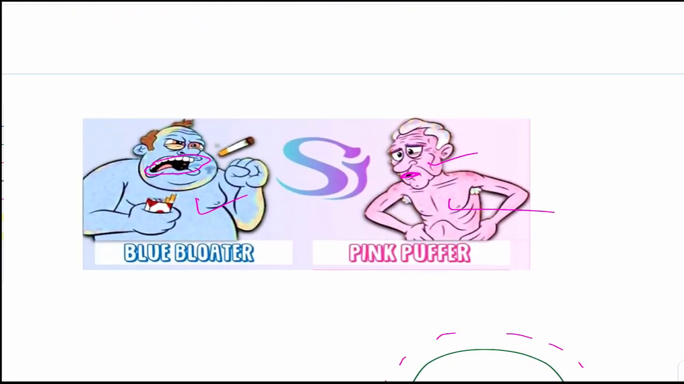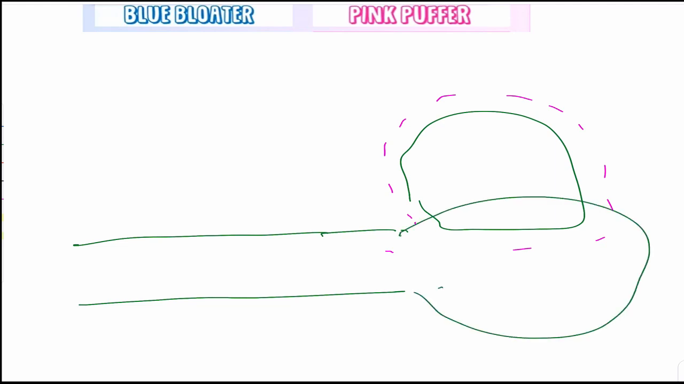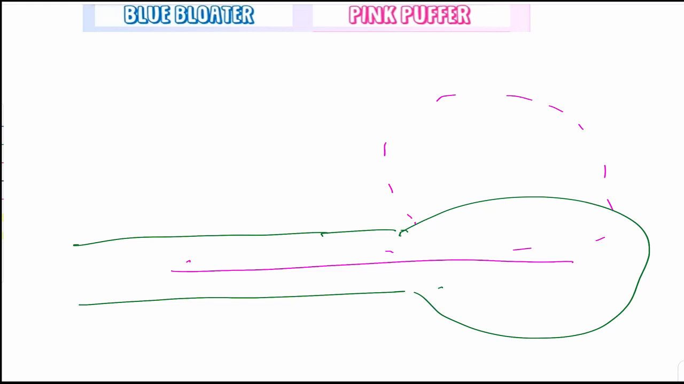If you want the typical mechanism, we have to use Bernoulli's principle for that. Imagine this is the lung, bronchioles and alveoli. We have the alveoli out here. According to Bernoulli's principle, which we studied in physics in our school days, if something is moving with a very high velocity, the pressure around it will decrease.